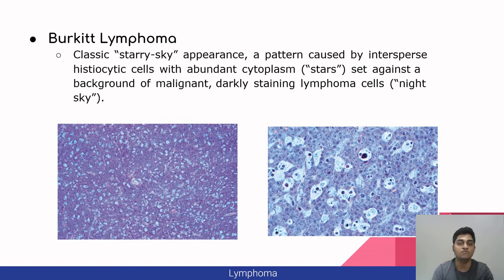Now coming to Burkitt lymphoma, it appears as the classic starry sky appearance, a pattern caused by interspersed histiocytic cells with abundant cytoplasm known as stars, which are the lightly stained cells here, set against a background of malignant darkly stained lymphoma cells, which is the night sky, the dark stains surrounding the histiocytic cells.